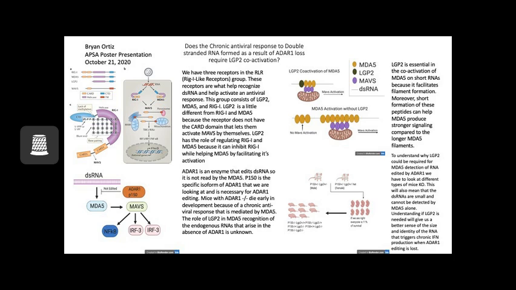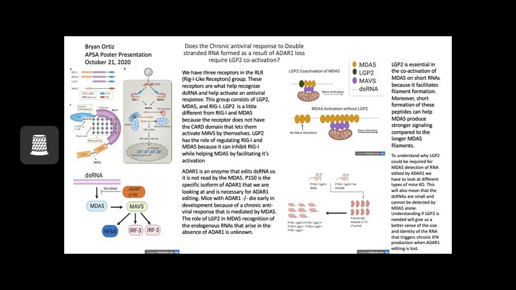We have three receptors in the RLR group: LGP2, MDA5, and RIG-I. LGP2 is a little different from RIG-I and MDA5 because LGP2 does not have the CARD domain. If you look at the top left corner of the picture, the yellow part is the CARD domain, and RIG-I and MDA5 have it while LGP2 does not. On the right side of image B, you can see how RIG-I and MDA5 use the CARD domain to activate MAVS and lead to an antiviral response.